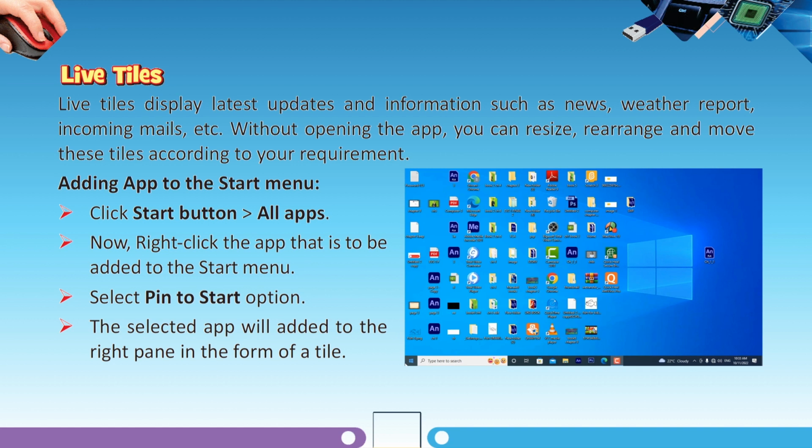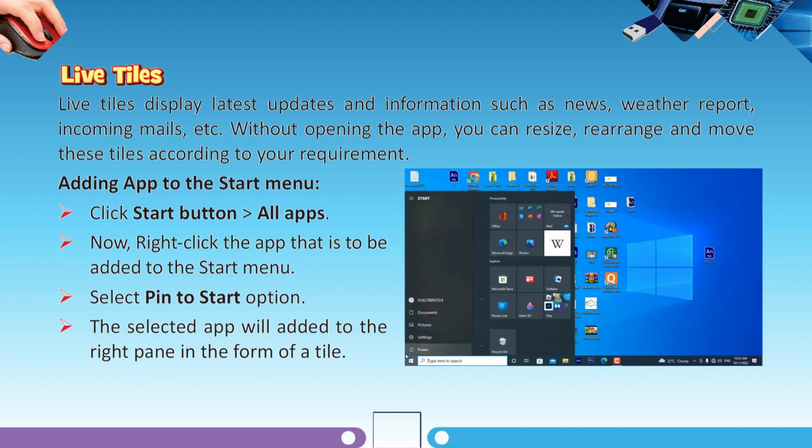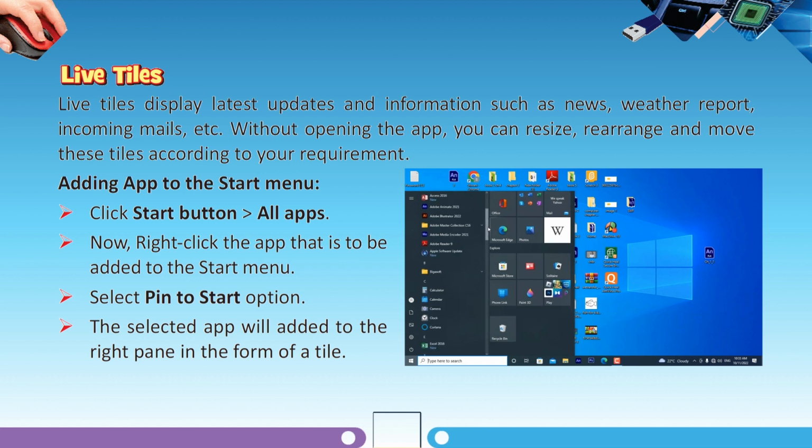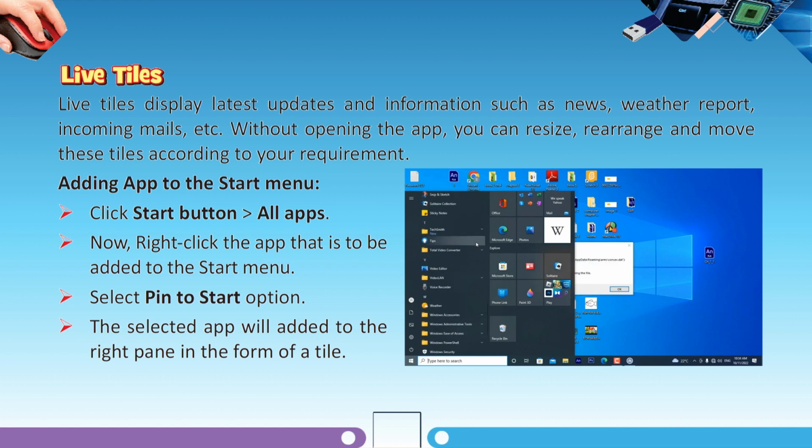So students, let's learn about adding an app to the start menu. How will you add any app in the start menu? So first click the start button, then all apps, then right click the app that is to be added to the start menu, then select the pin to start option. The selected app will be added to the right pane in the form of a tile. So students, here you can see the interface of live tiles.